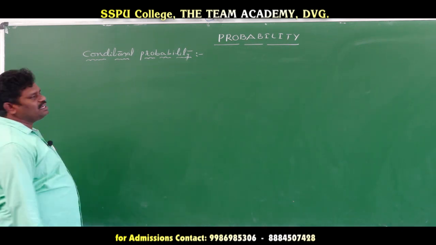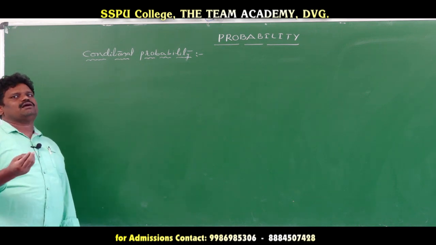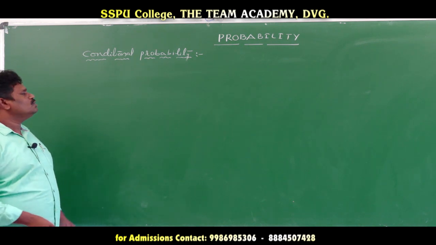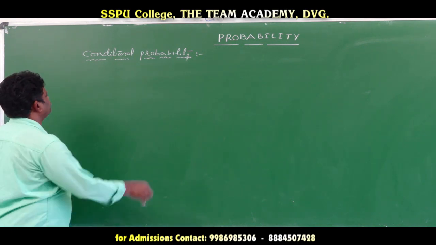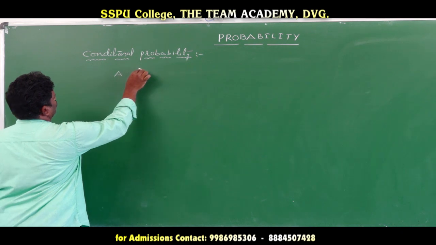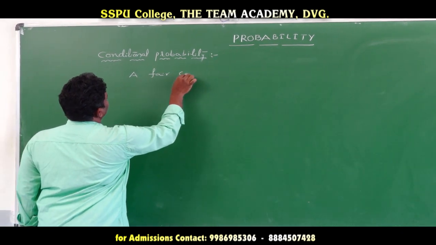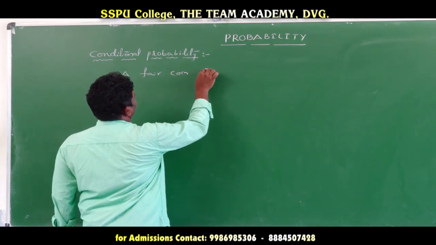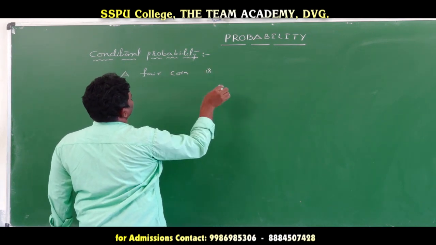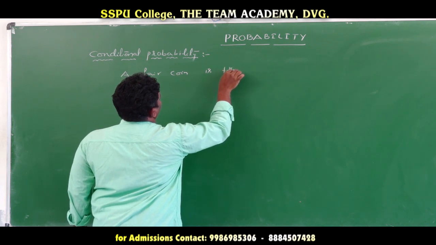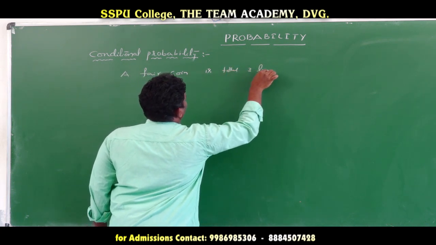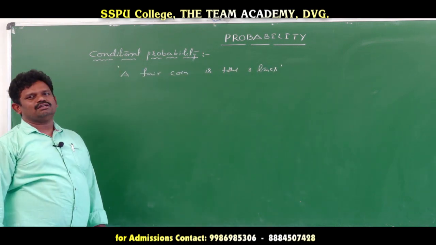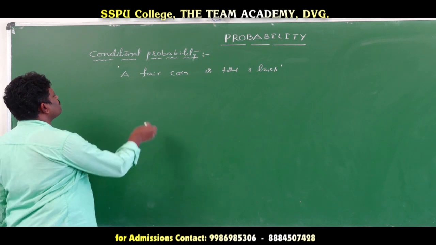Now we discuss what conditional probability is. We take one example, and through that example we define conditional probability. First we take one random experiment: a fair coin is tossed 3 times. Then what is the sample space?